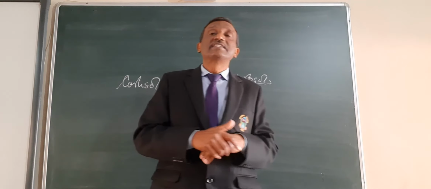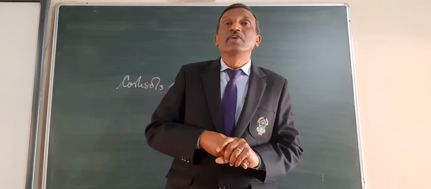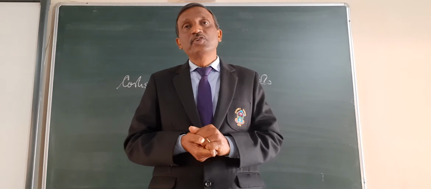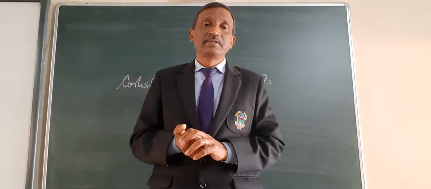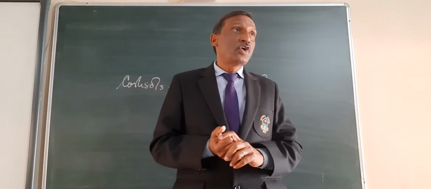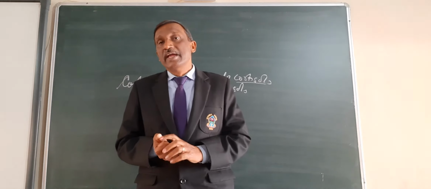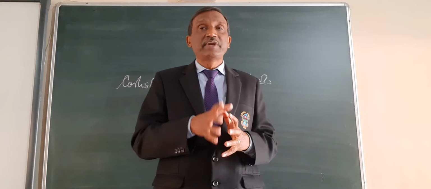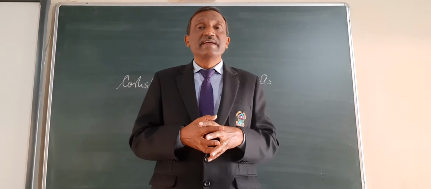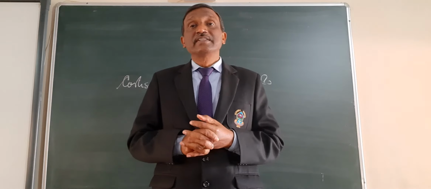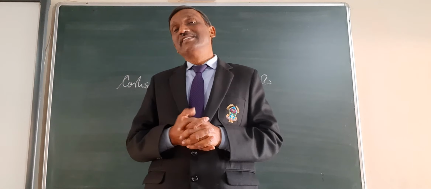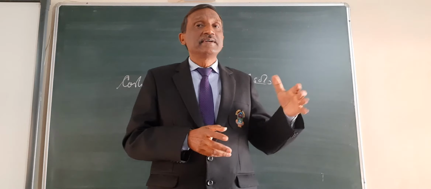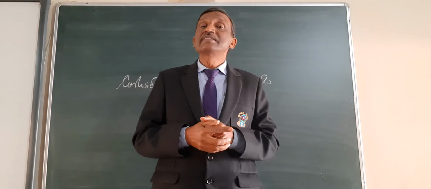Now the medulla secretes two hormones, adrenaline or epinephrine, and noradrenaline, that is norepinephrine. Adrenaline you already studied in class 10. Adrenaline is the hormone of emergency in us. Why emergency hormone? In case of emergency, stress, problem, or need of excess energy, this hormone is released. And it promotes metabolism.